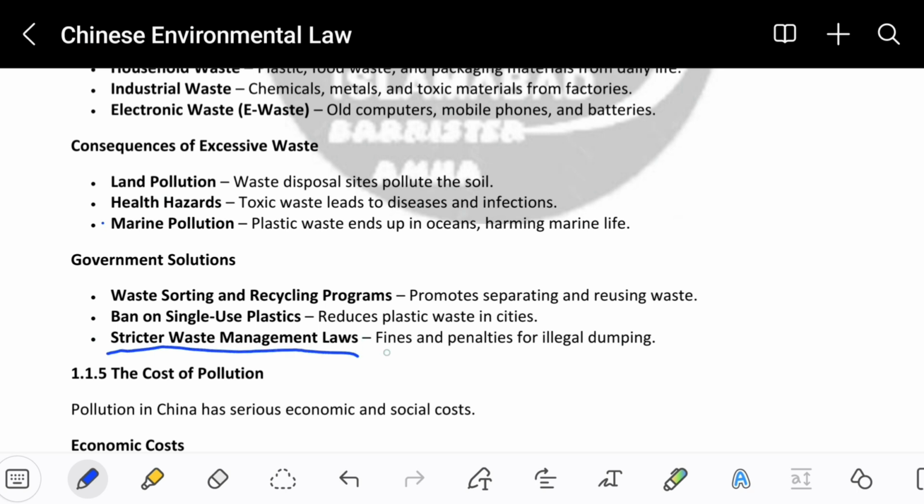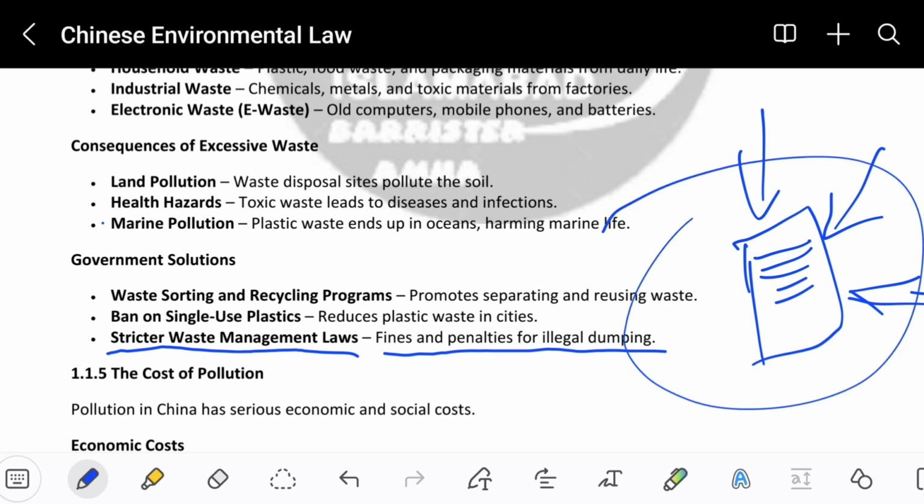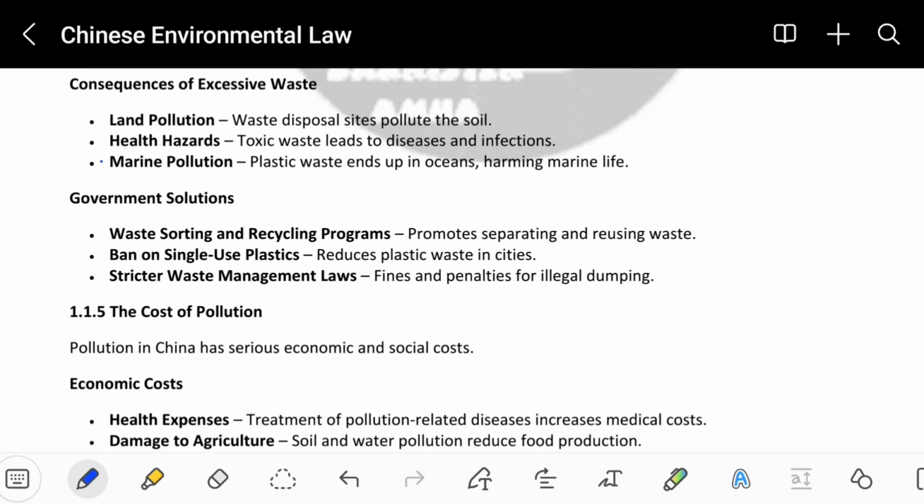Stricter waste management laws, fines and penalties for illegal dumping. So if there's a human being who is illegally throwing a lot of plastic bags and making the area super dirty, throwing any kind of waste in water or in soil or polluting the air, this type of person who is polluting the area will get fines and penalties, and that person has to pay a lot of fine for doing such actions. So this is how the government will help us.